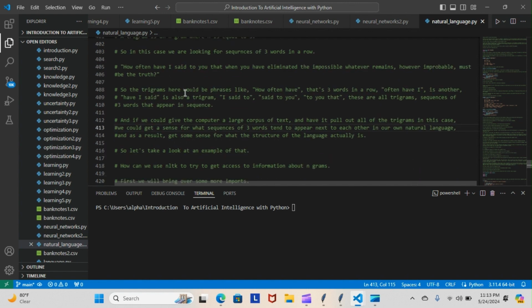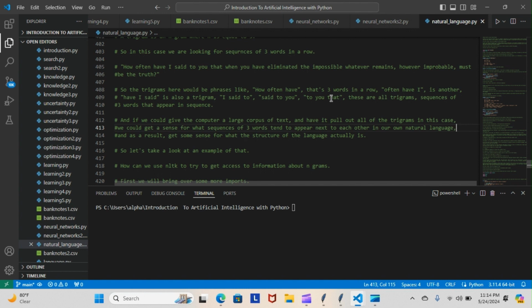So the trigrams here would be phrases like "how often have", you can see the first 3 words. That's 3 words in a row. "Often have I" is another. You see, "often have I" is the next 3 words. So it's not going 3 words, then 3 words, and 3 words. It's going 3 words, and then starting with the next word, 3 words, starting with the next word, 3 words. It's going like that, just in case you get a little confused. "I said to", "you, and to", "you that". These are all trigrams, sequences of 3 words that appear in sequence.